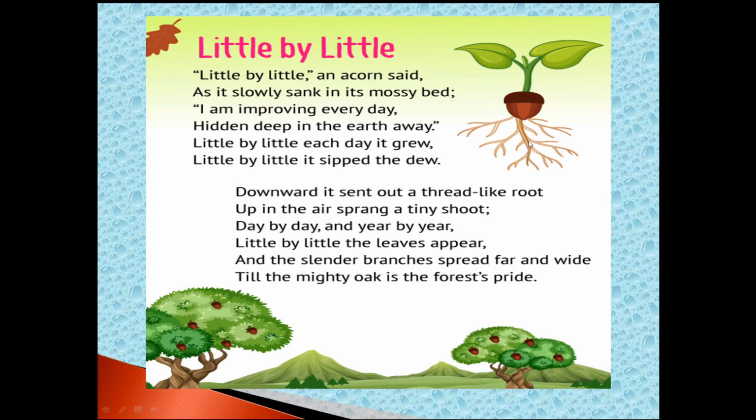And how is the root? Thread like, and up the shoot, and the leaves and all started to grow and the branches appear. Then afterwards, mighty oak, strong oak tree, it developed. It is a forest pride.